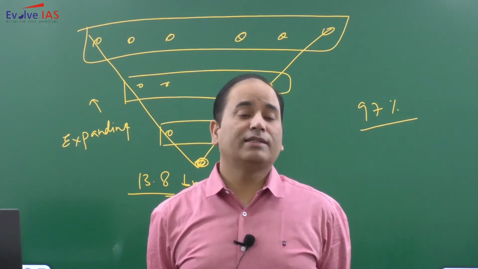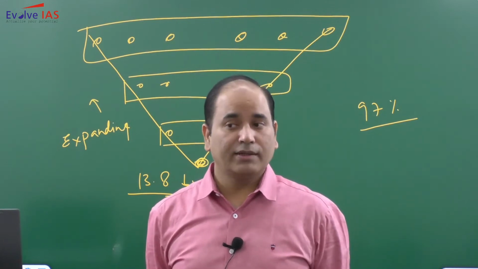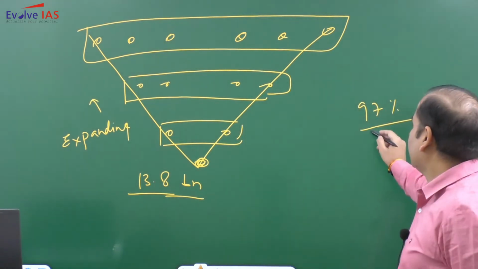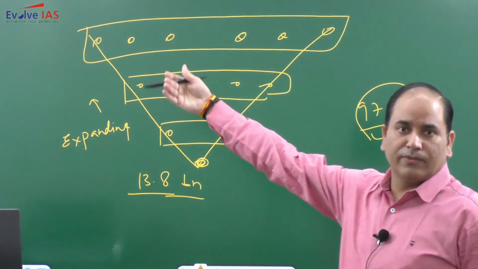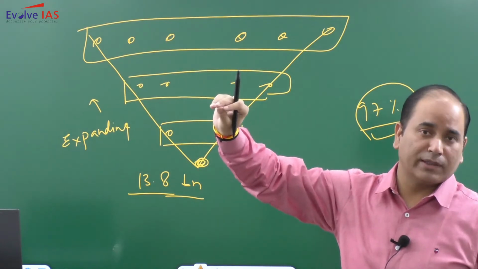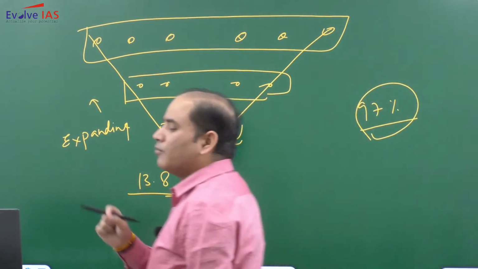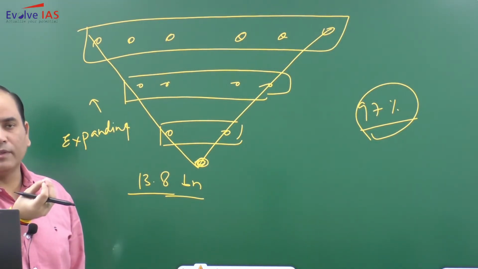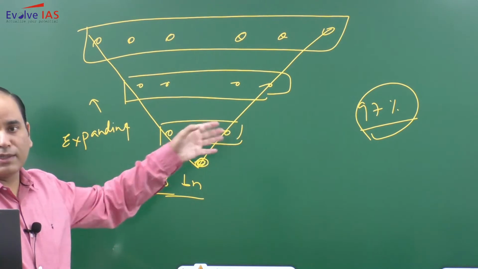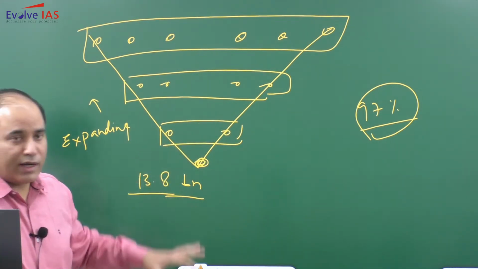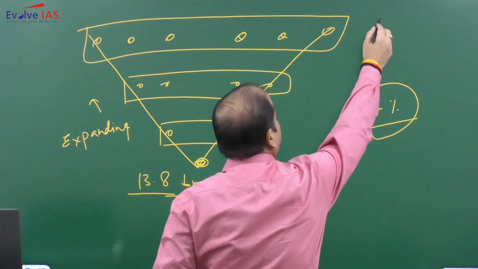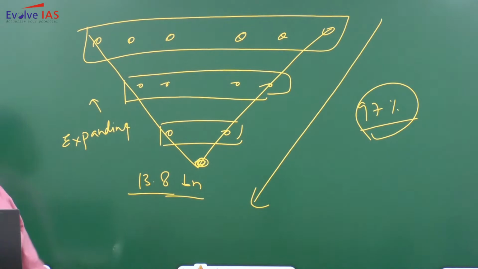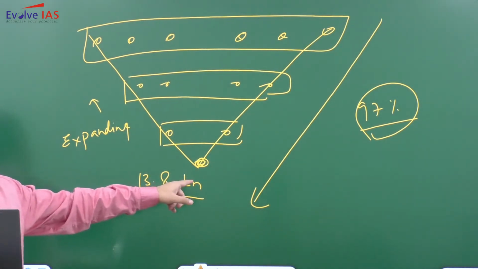So whatever energy was released at the time of the Big Bang, only 3% has been utilized. The universe is still left with 97% of the energy. But at some point of time, it can be 26 billion, it can be 30 billion, there will be a time when all this energy will cease, and once all the energy is exhausted, then what will happen? Again it will move towards the next singularity.